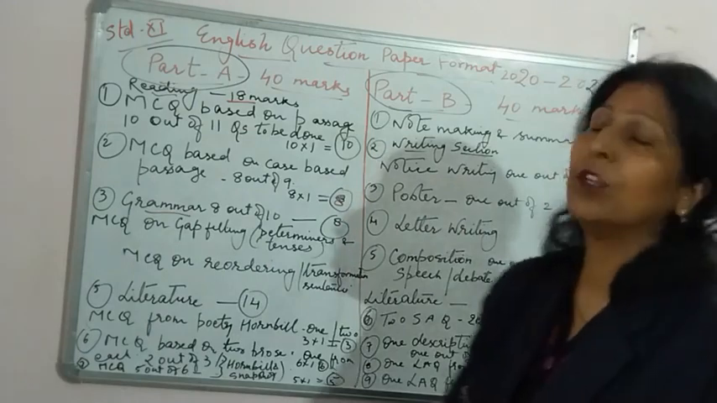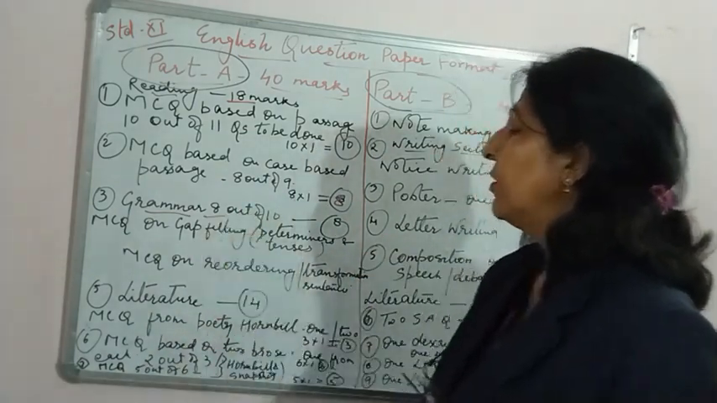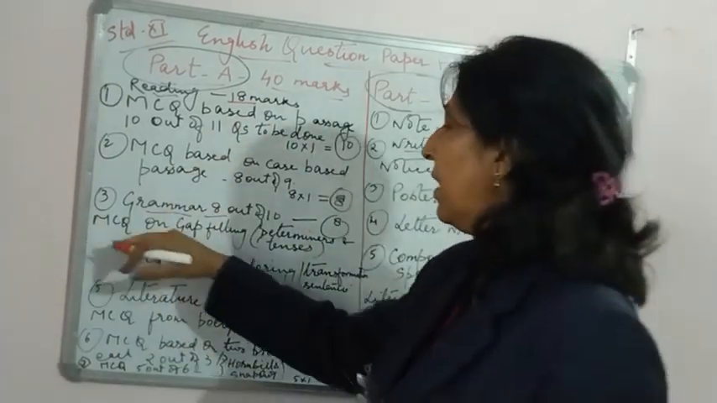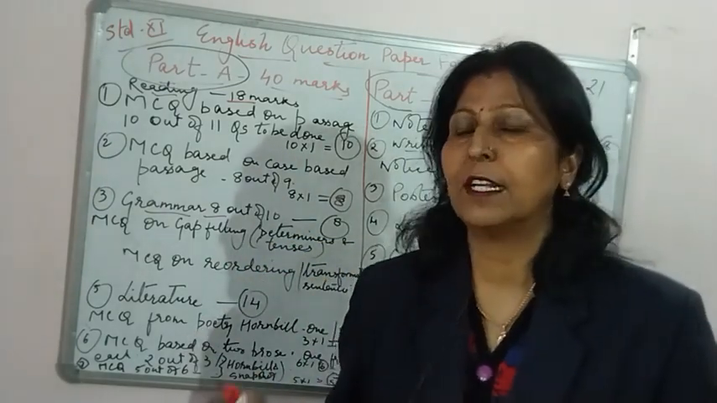In the grammar section, 10 questions will be there, and you have to attempt any 8. Questions will be of two types. They all will be MCQs first. There will be MCQs on gap filling, based on determiners and tenses.